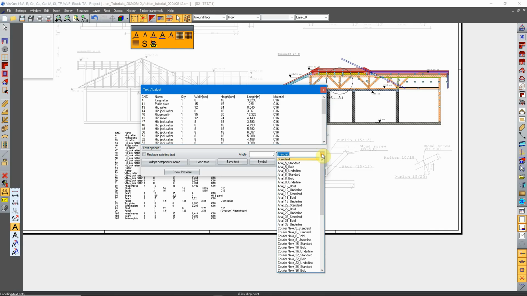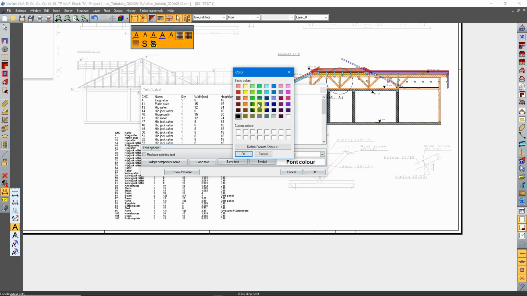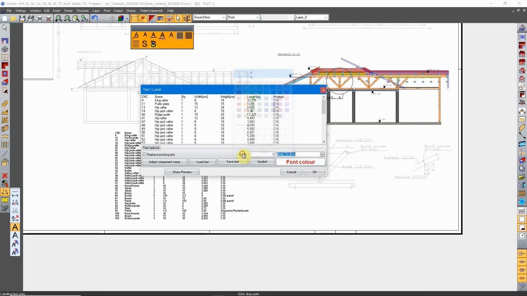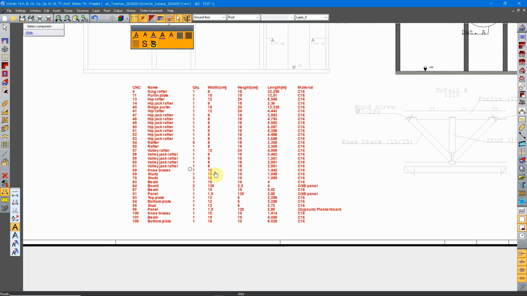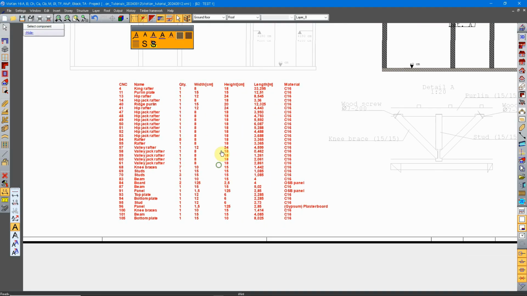You can select font, you can select font color, you can edit these texts, delete some stuff if you don't need. It's just a simple text box. It's nothing special.